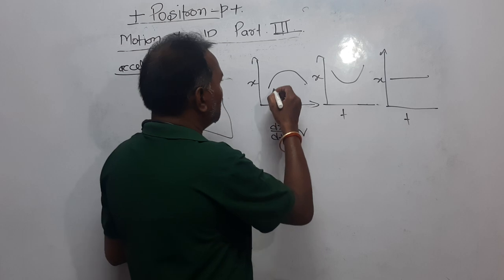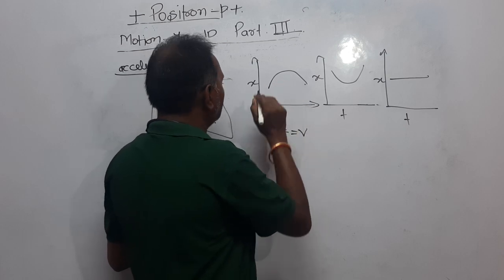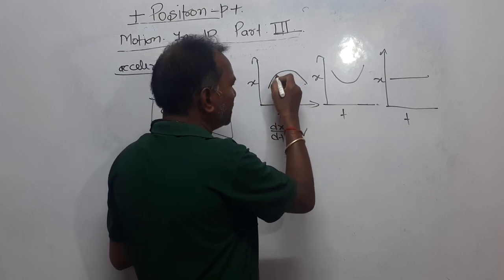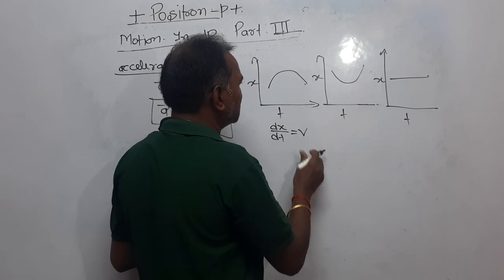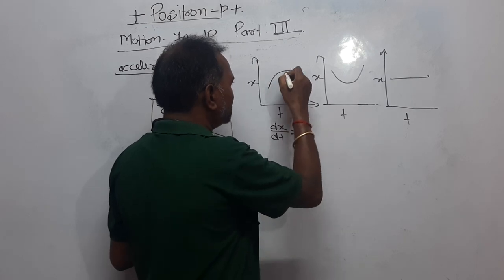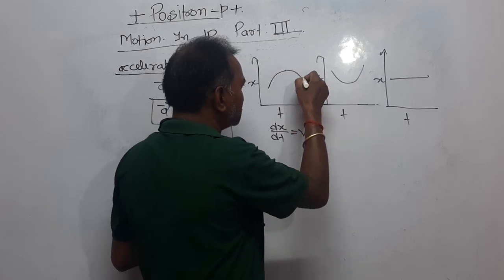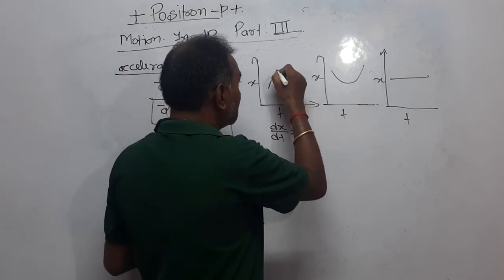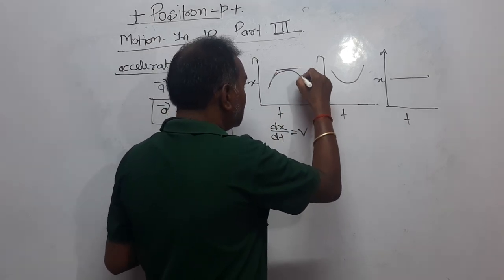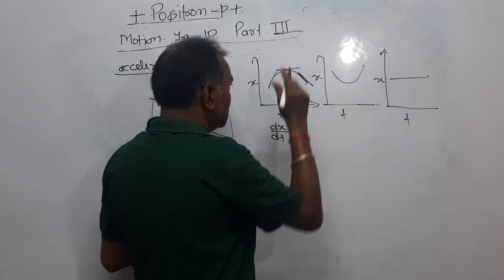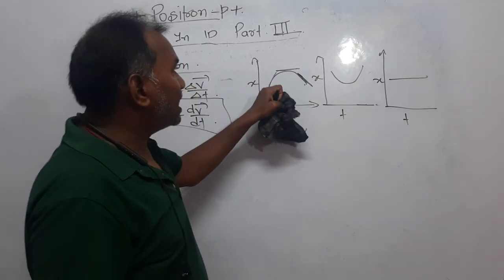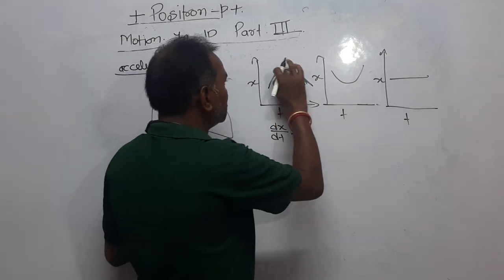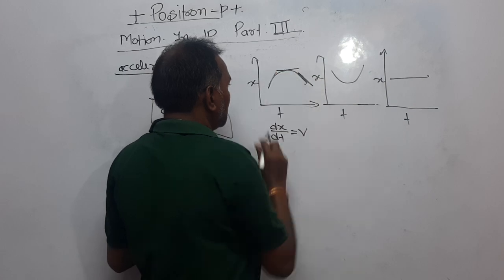Now, dear students, I am considering 3 points. This graph is a bit going upward, then a bit flat, and then coming down. So, at these three conditions, I am considering 3 points. Here the slope will be like this, here the slope will be like this, and here the slope will be like this. Now, dear student, I have drawn the tangent on the 3 points that I have considered.